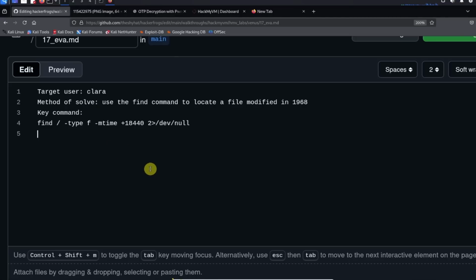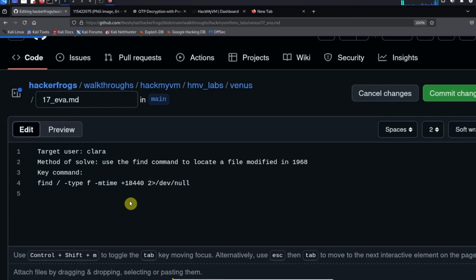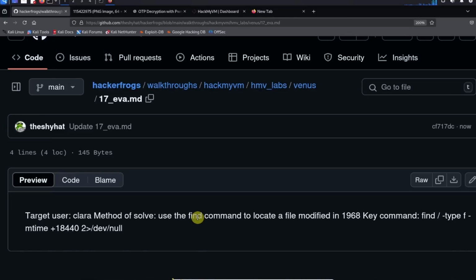Okay, so after that, let's save this out. And then this was a guided walkthrough for the EVA level, otherwise known as level 17, from the Venus CTF labs from HackMyVM.eu.